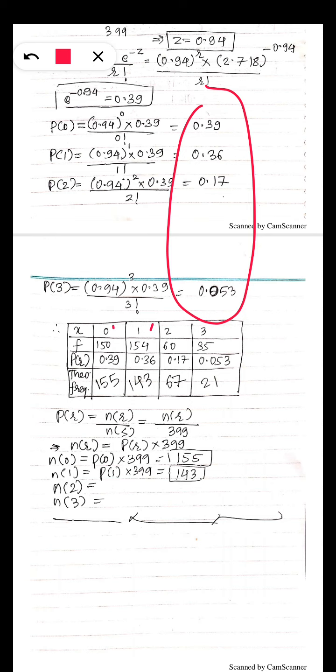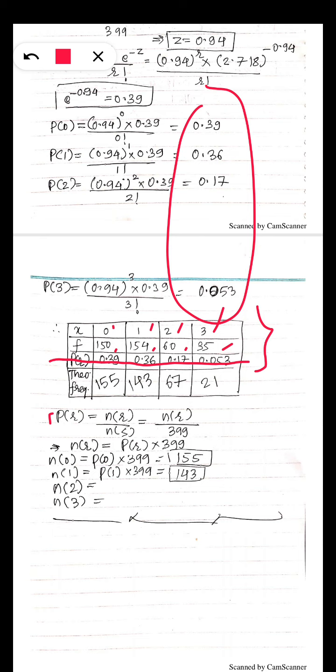So x is 0, 1, 2, 3, these are the original frequencies, and this row is the probability. This probability is the Poisson probability. Therefore, this table is called the Poisson probability distribution. Now we have to find the theoretical frequencies. Theoretical frequencies means the frequencies calculated by using this formula. What numbers they are going to give with that formula.